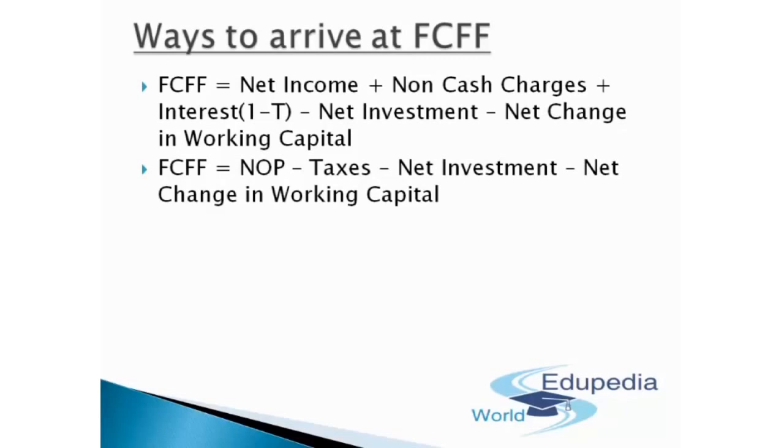At this point we have already subtracted any kind of depreciation, interest and major taxes while coming to the net operating profits. So the same should not be repetitively subtracted again. We should simply subtract only those taxes which have not been considered while calculating the NOP and any kind of net investment or working capital investments. So that has to be taken care of.